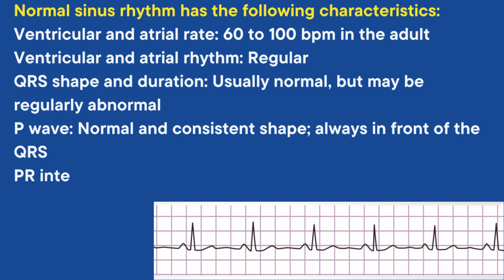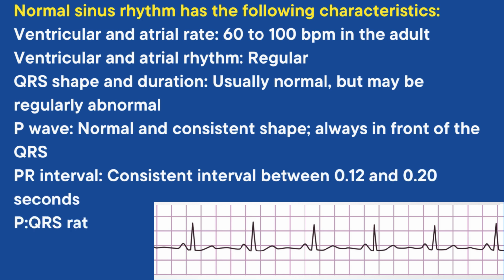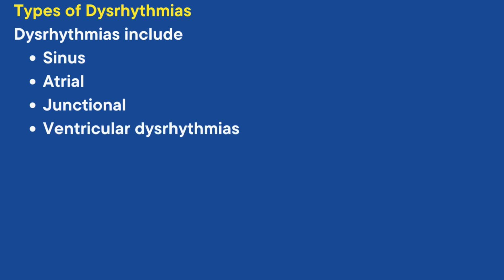Although normal sinus rhythm is generally indicative of good cardiovascular health, patients with an average resting heart rate that exceeds 90 beats per minute over a 24-hour period should receive a full medical workup for potential underlying causes. Now let us see types of dysarrhythmias. Dysarrhythmias include sinus dysarrhythmias, atrial dysarrhythmias, junctional dysarrhythmias, ventricular dysarrhythmias, and conduction abnormalities.